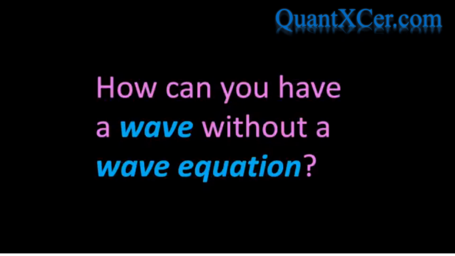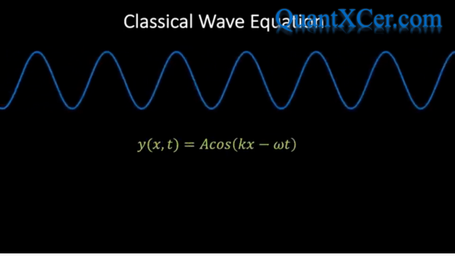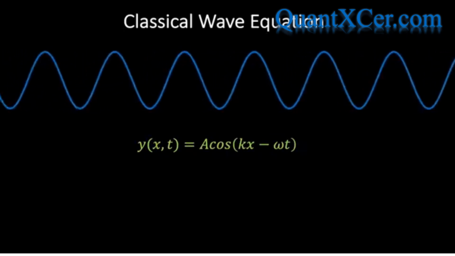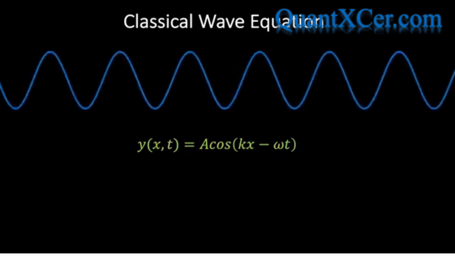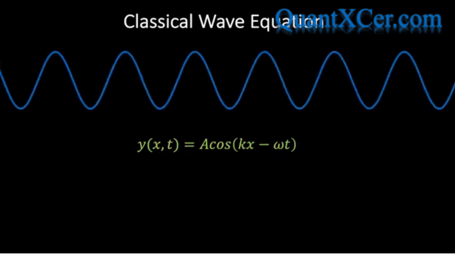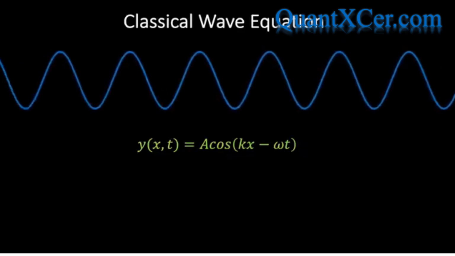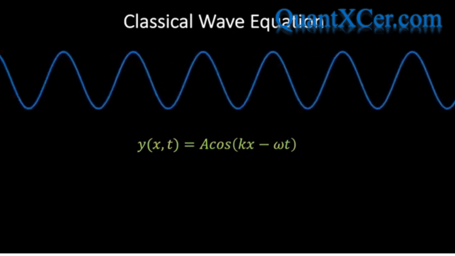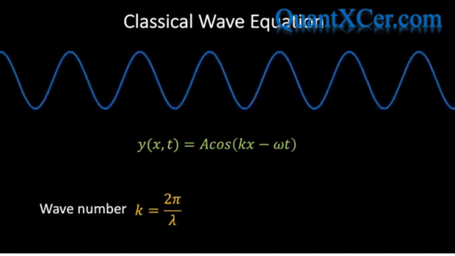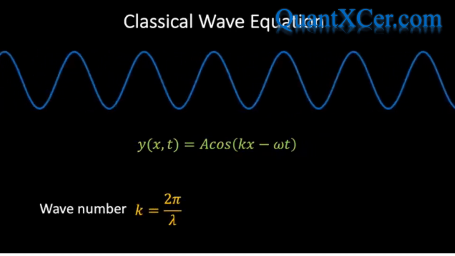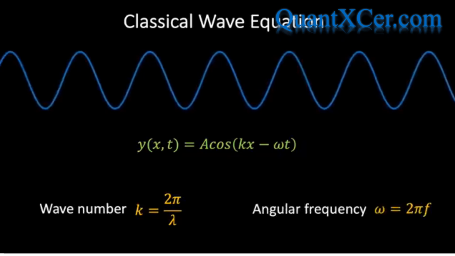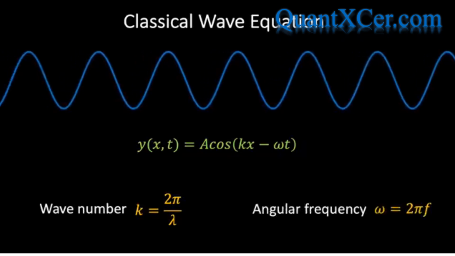In the remainder of this video, I would like to provide a simplified overview of Schrödinger's theory. We will begin our investigation with a simple review of the properties of classical waves. A simple progressive wave which is moving towards the right can be described using a cosine function, where y of x,t is the displacement at position x and time t, and A is the amplitude or maximum displacement of the wave. In this expression, we have defined the wave number k as 2π over λ, where λ is the wavelength, and we've also defined the angular frequency ω as 2πf, where f is the frequency of oscillation or vibration of the wave.